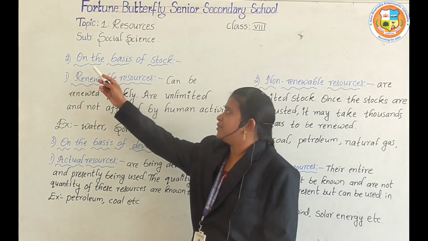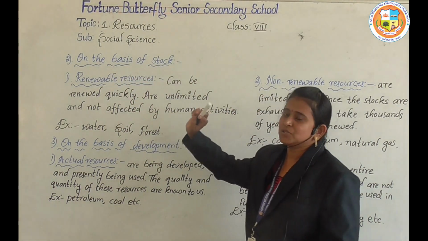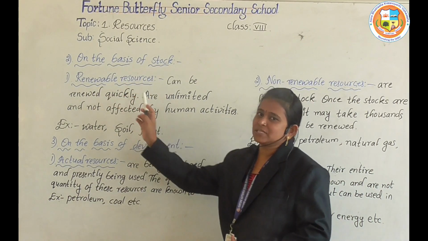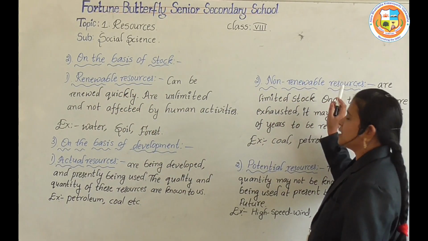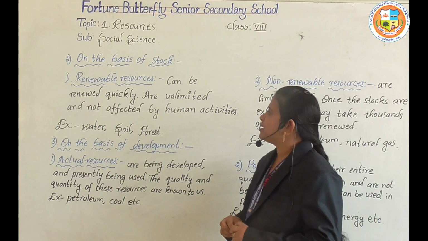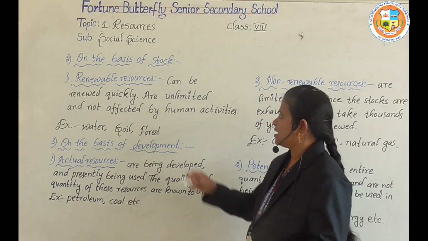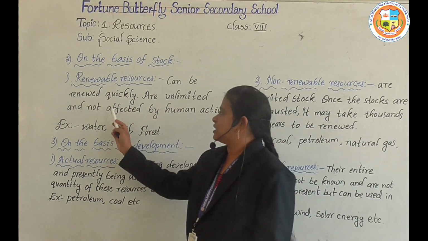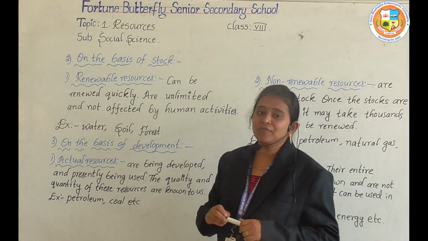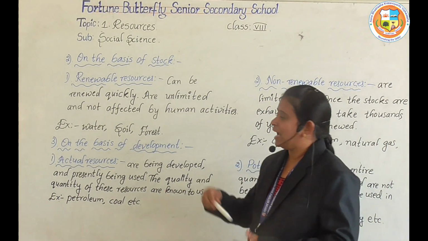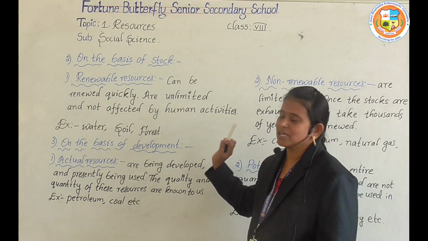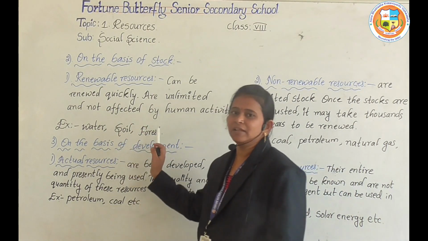Now let us see the second one, on the basis of stock. This is also divided into 2 types. The first one is renewable resources and the second one is non-renewable resources. First one, renewable resources. Renewable resources can be renewed quickly, are unlimited, and are not affected by human activities. For example, water, soil, forest.